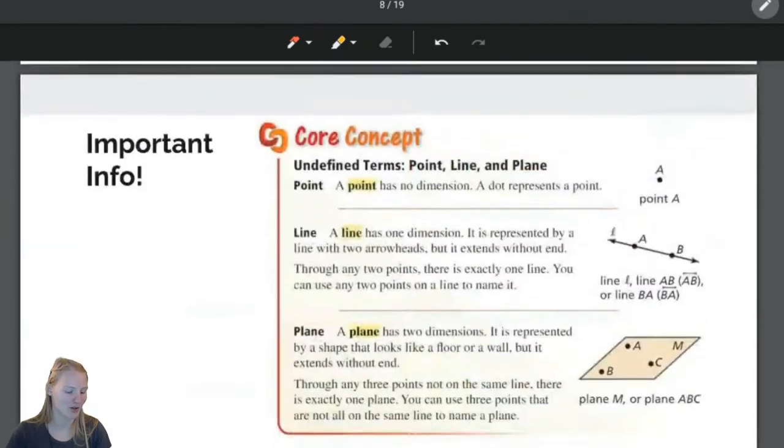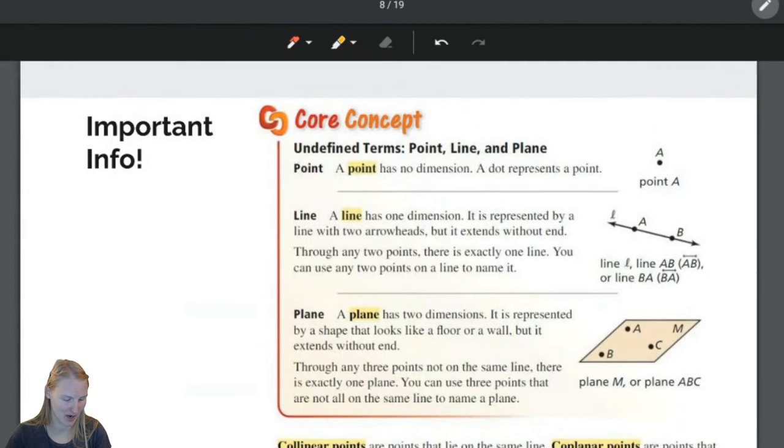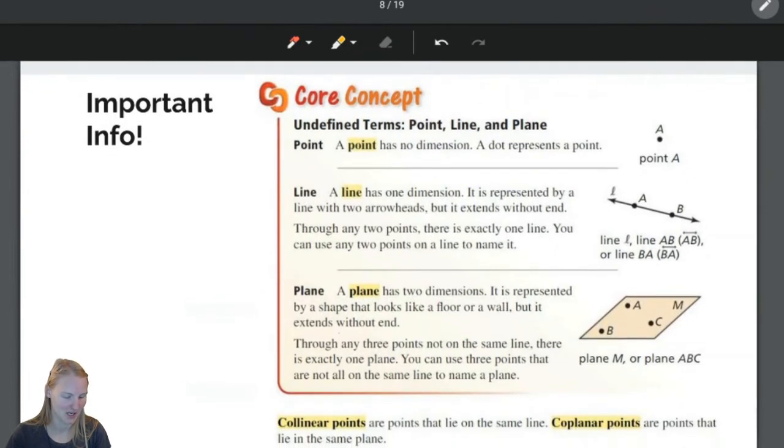Okay, now here is that slide I was talking about. Okay, so point, line, and plane, we call all of these undefined terms because it's impossible to define a point. I mean, we gave it a definition of has no dimension represented by a dot, but what is it really?